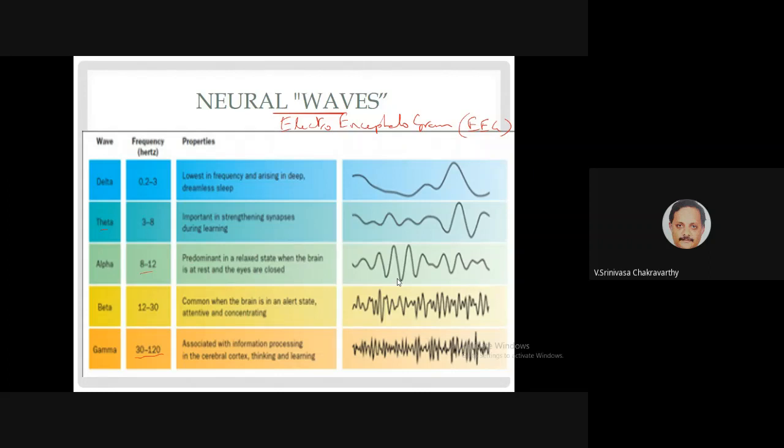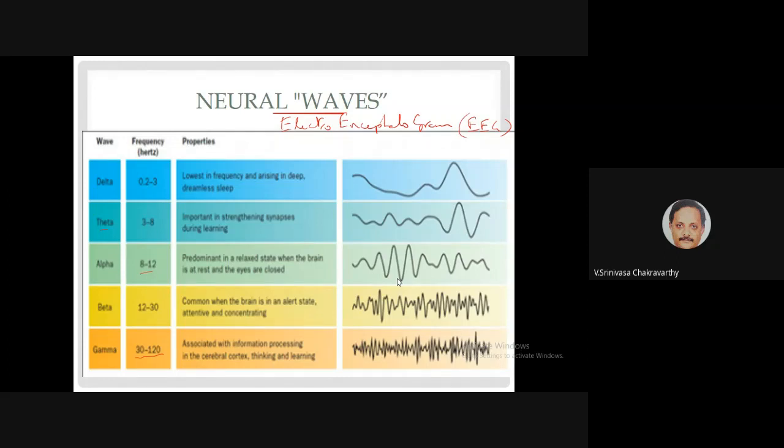Then gamma is even higher, 30 to 120 hertz, associated with information processing, thinking and learning. Gamma, for example, is found when you're consciously perceiving something. Let's say I perceive a moving bar, and the neurons that fire in response to that are found to fire in synchrony in the gamma band.